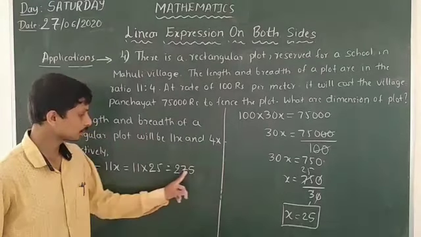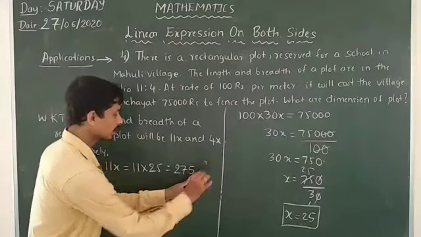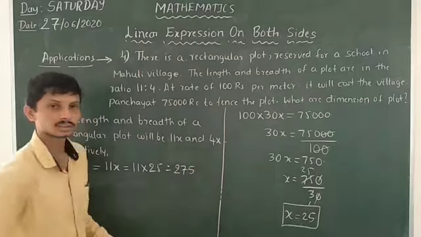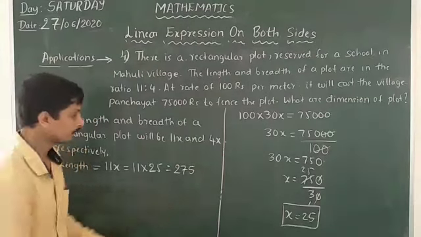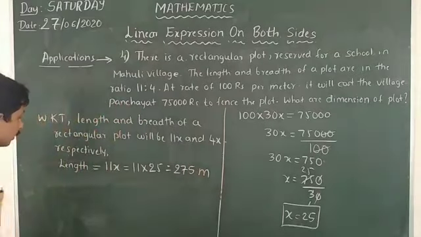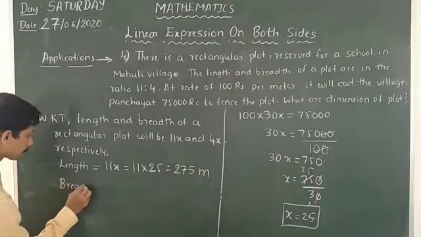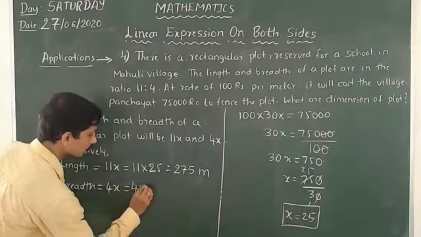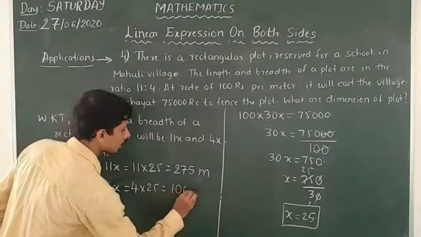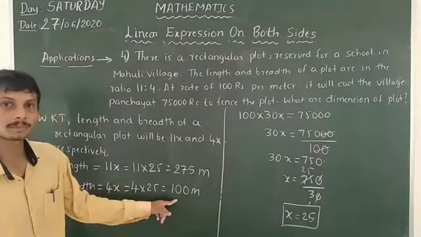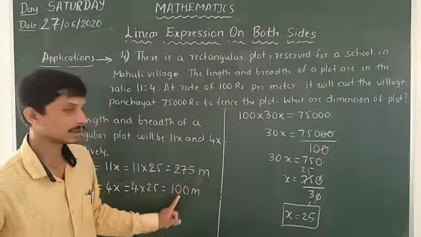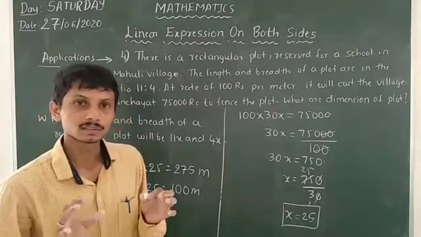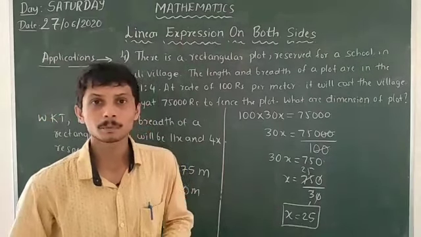Just check: 11 into 5, 55, so 5 will remain here. Then 11 into 2, 22, 22 plus 5, 27. So the length of the plot is 275 meter. Then the breadth of the rectangular plot is 4x, which is 4 into 25, equal to 100 meter. That means the length and breadth of the plot are 275 and 100 meter respectively. So this is the method of solving this type of problem here.